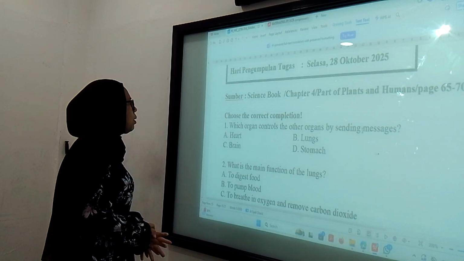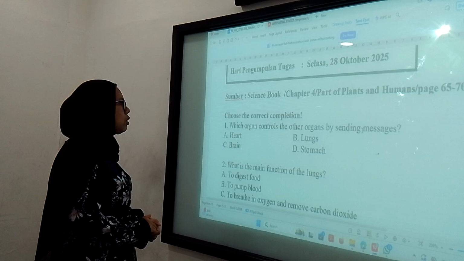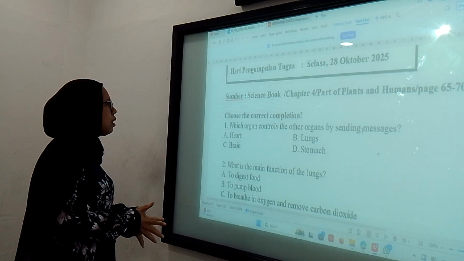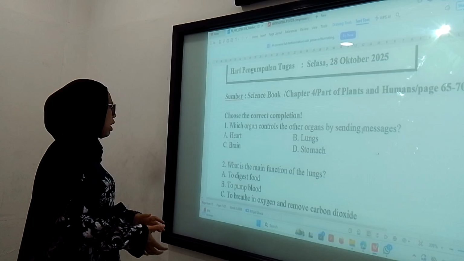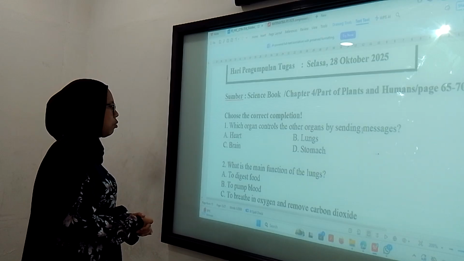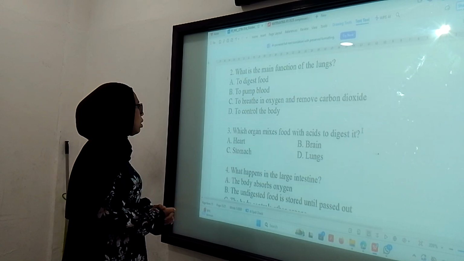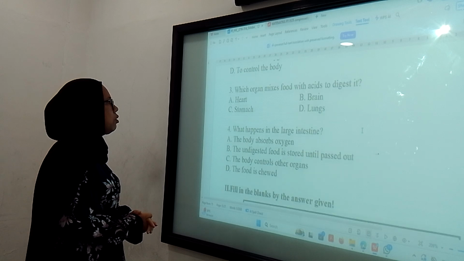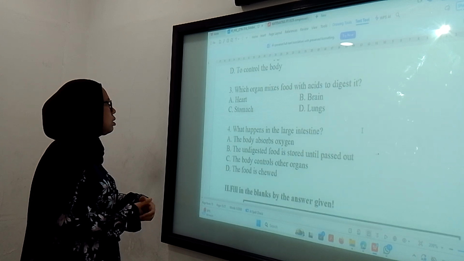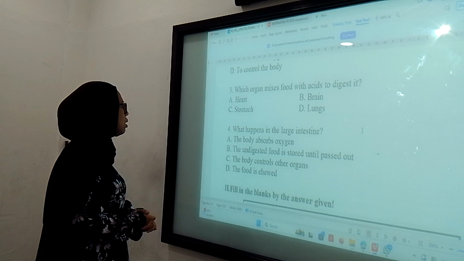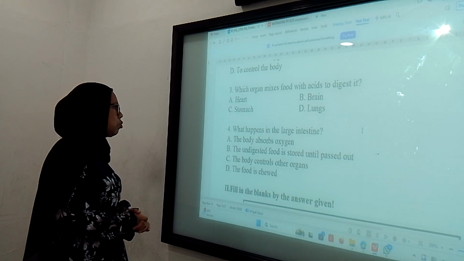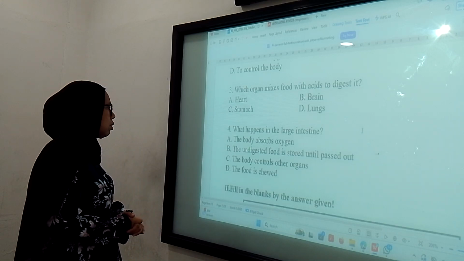Which organ controls the other organs by sending a message? The answer is brain. What is the main function of the lungs? To breathe in oxygen and remove carbon dioxide. Which organ mixes food with acid to digest it? This is the stomach. What happens in the large intestine? The undigested food is stored until passed out. Next.